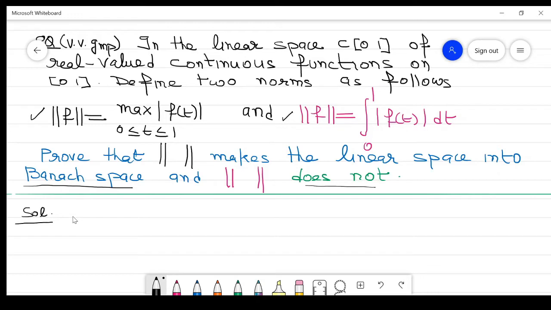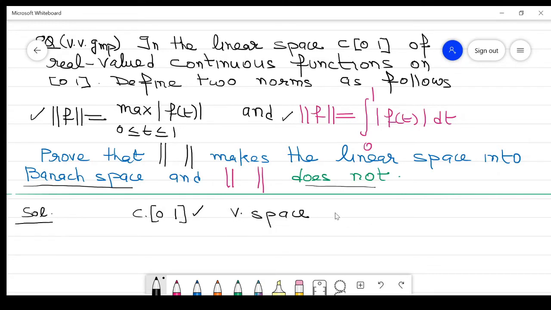So now first we take the given space, C[0,1]. What is C[0,1]? It is the set of all real valued continuous functions defined on the interval 0 to 1. So this is a linear space, a vector space over a field.